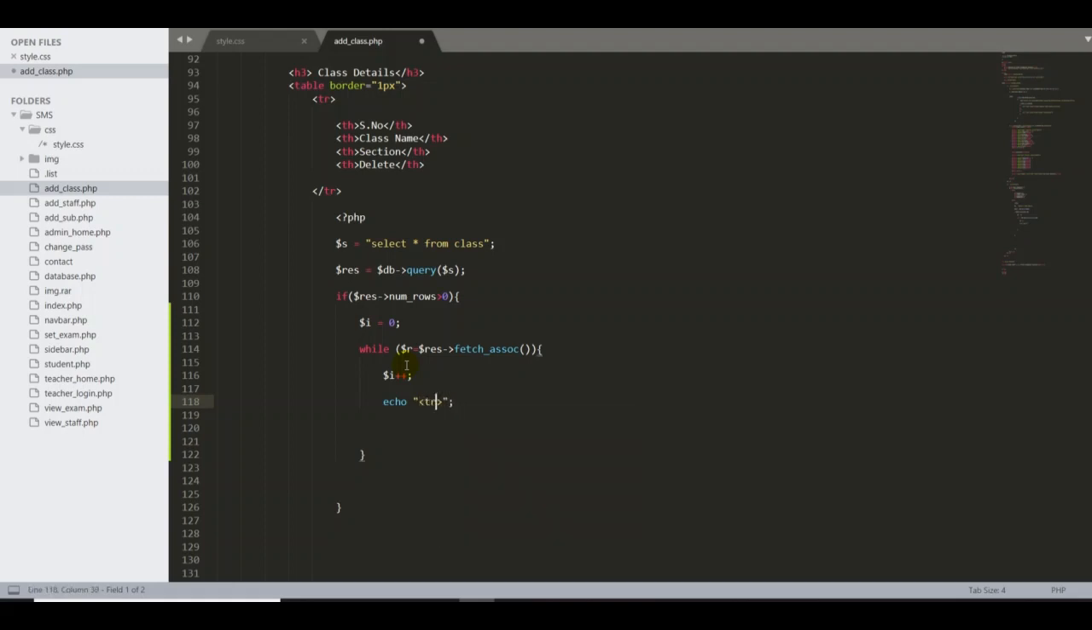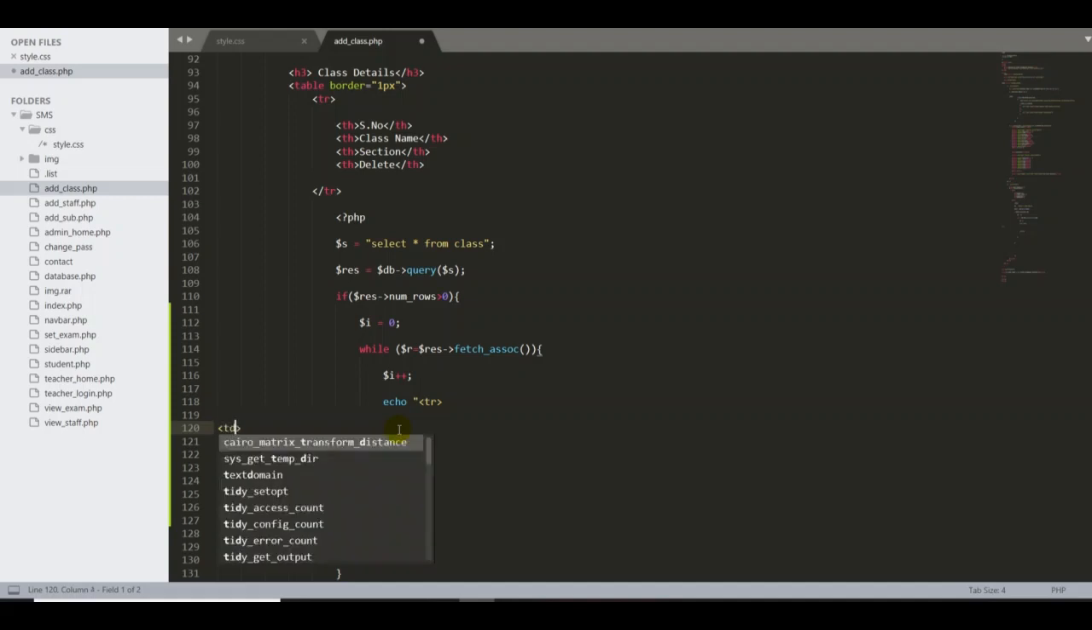Okay, and open and close the tag. Right, in that we have to put all the table's displayed values. That's the reason. So again I have to start with the td, table data, then close td. Okay, so I'm going to bring this one to here.